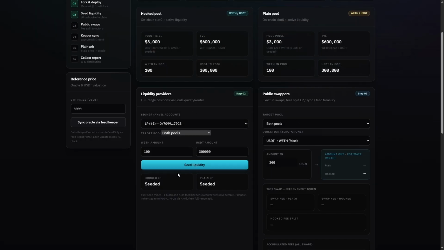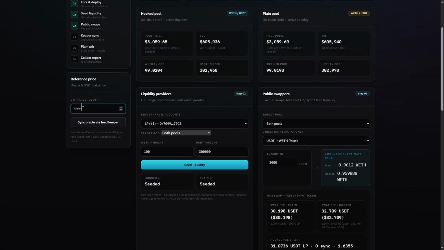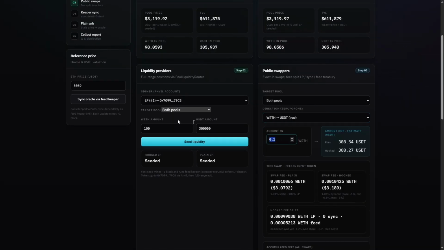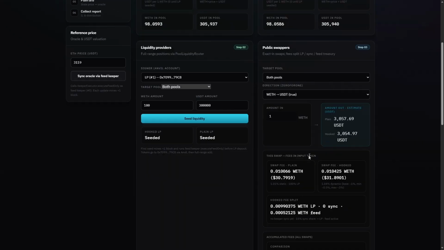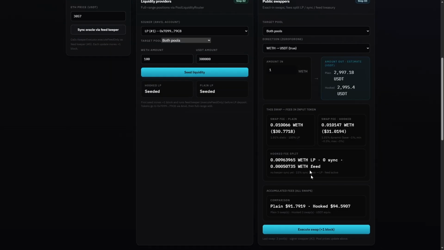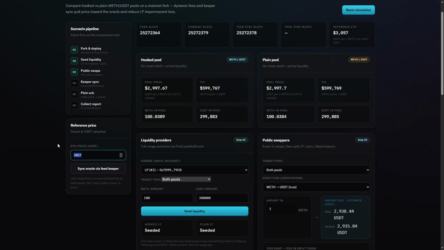So we see the pools, and now we perform two directional swaps in both pools, but we have to keep the price in sync. Now we change the direction, but we're keeping the price in sync. Okay, we see a little difference with extra fees because there is a kind of pending block evaluation where the deviation is pre-calculated. Now we may assume the price makes a very sharp jump to this price, and there is an arbitrage opportunity.